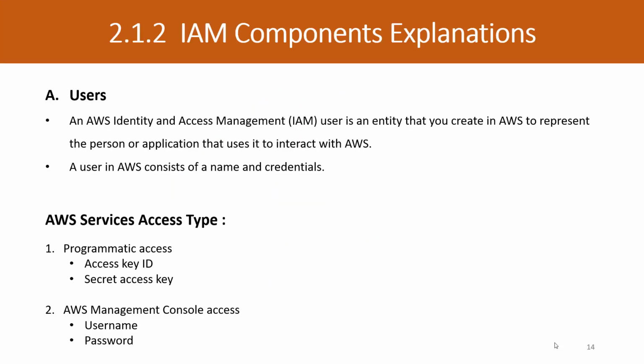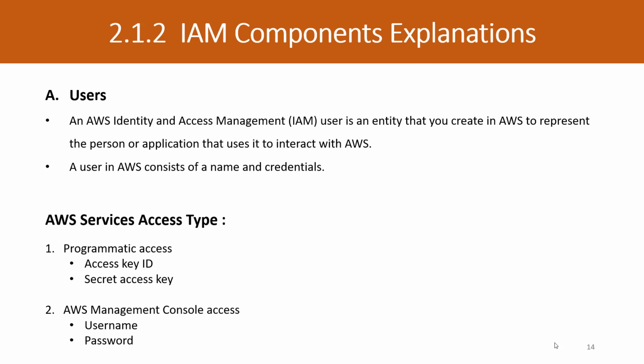Now let's discuss the basic components IAM has. The first thing is users. A user is an entity that you create in AWS to represent the person or application that uses it to interact with AWS.